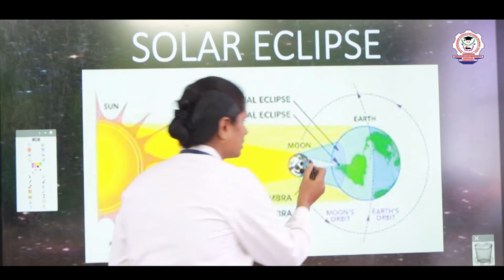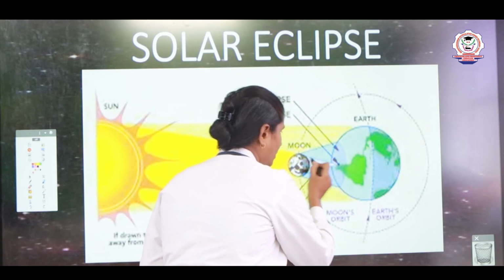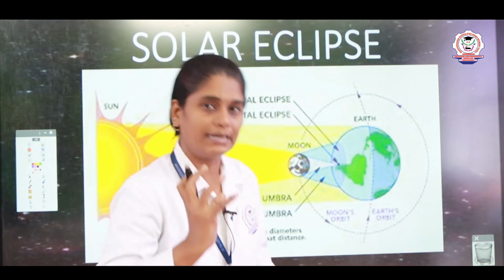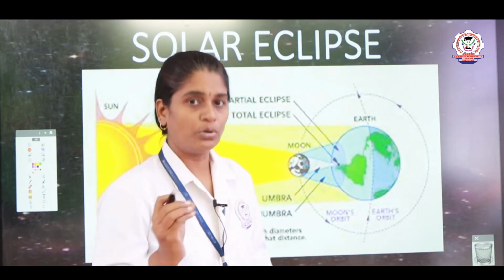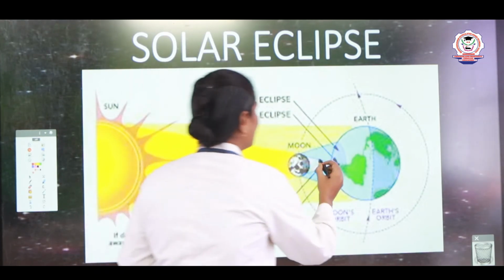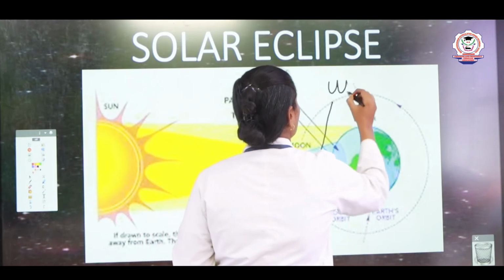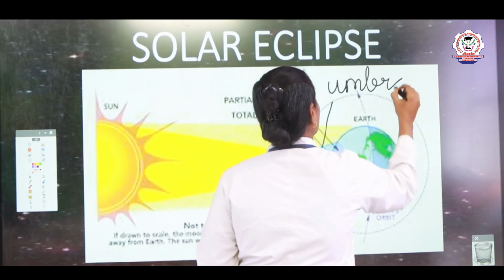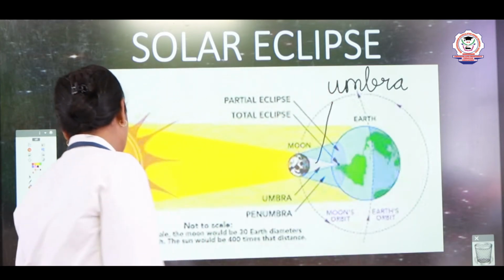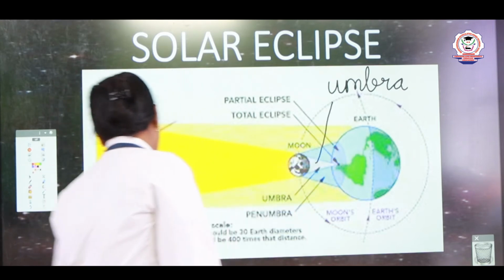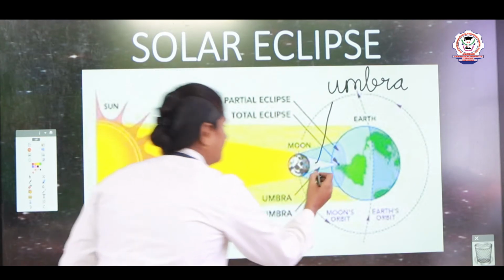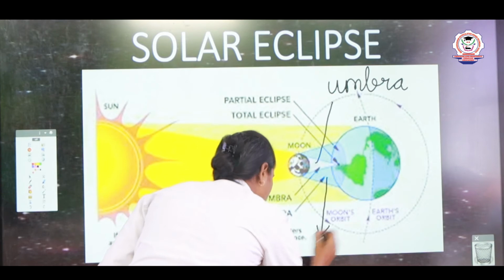The part where the moon is completely blocking the sunlight, that shadow is known as umbra. U-M-B-R-A. Umbra is nothing but the part of the shadow that is completely blocked. And the other one is known as penumbra. This part is known as penumbra.